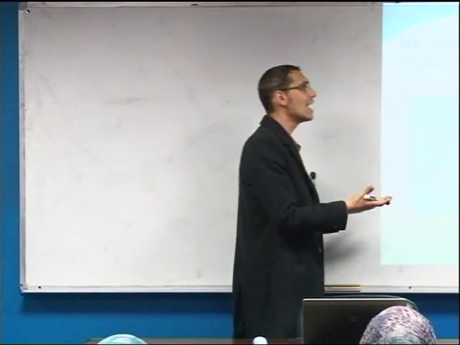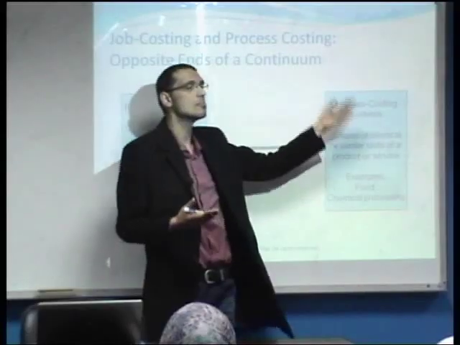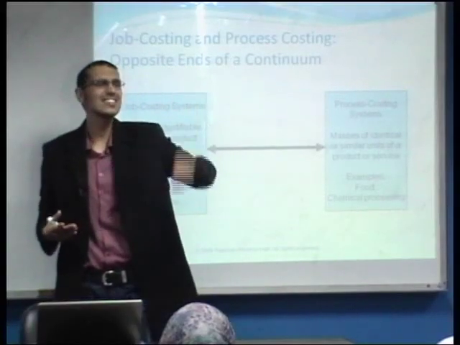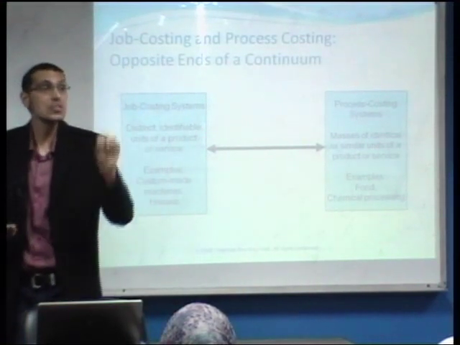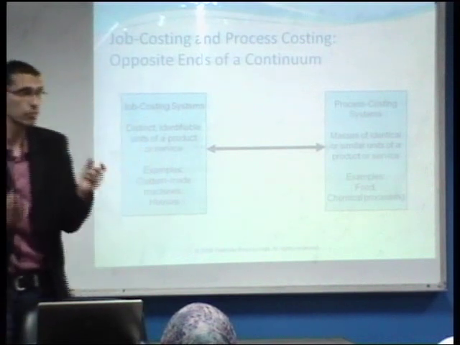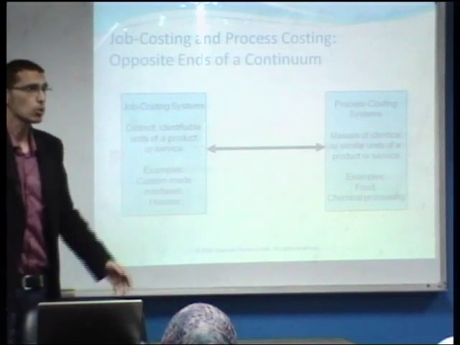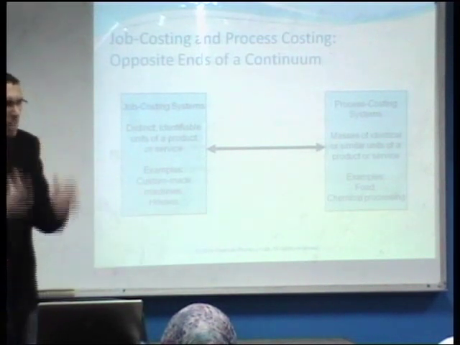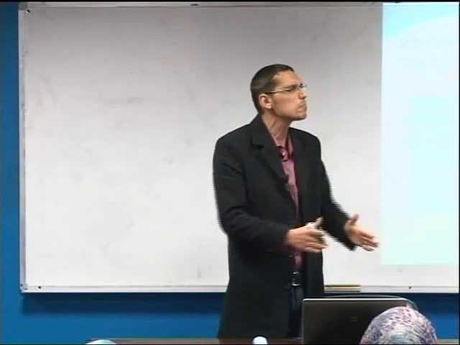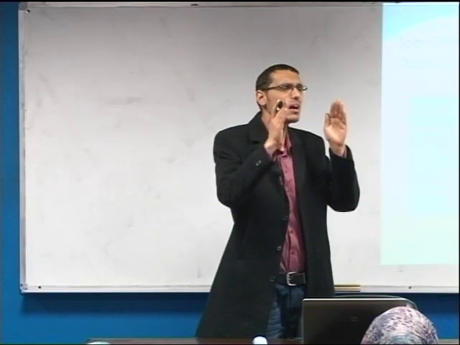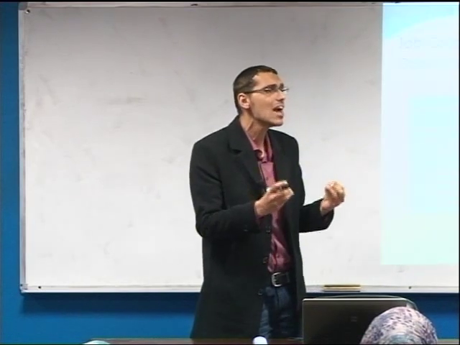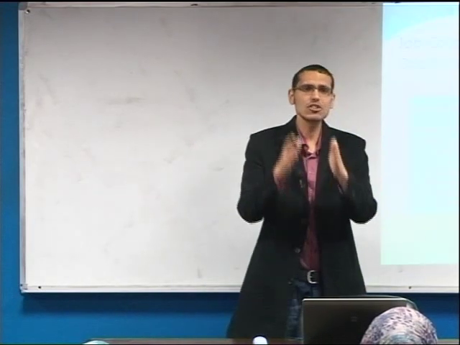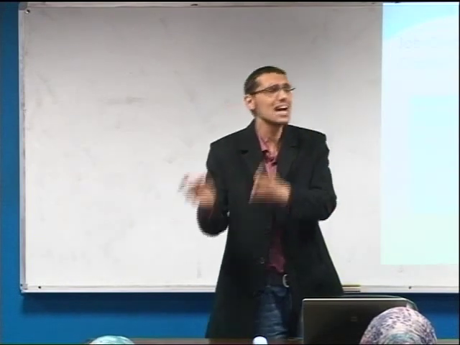But on the other hand, in the process costing system, each product is identical. Each product has consumed the same amount of cost. Of course, this is the assumption, because we have the same product, the same specifications, and the same manufacturing process for each and every product. That means that each product consumed the same cost as the other.